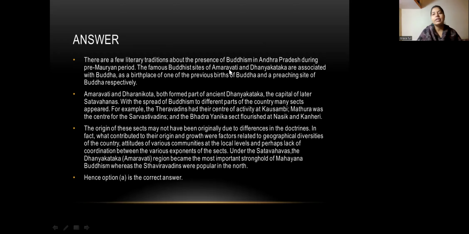So the famous Buddhist sites of Amravati and Dhanyankata are associated with Buddha as the birthplace of one of the previous births of Buddha and a preaching site of Buddha, respectively.